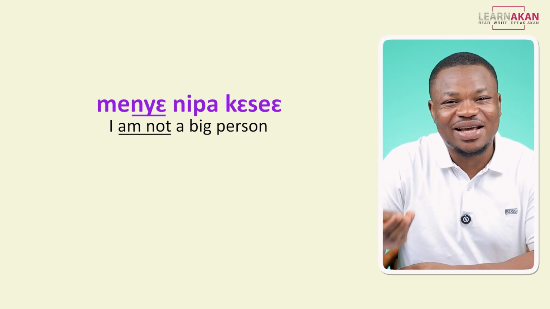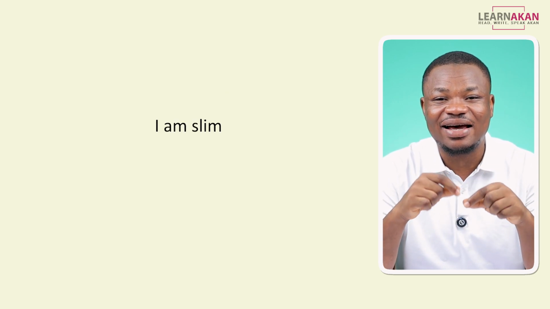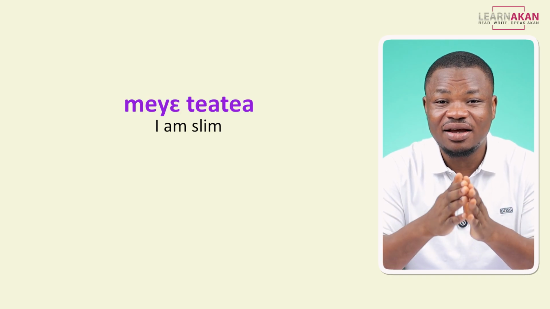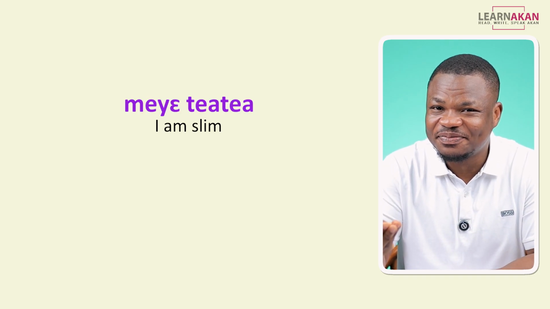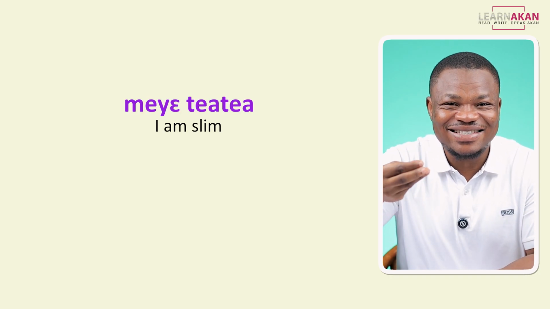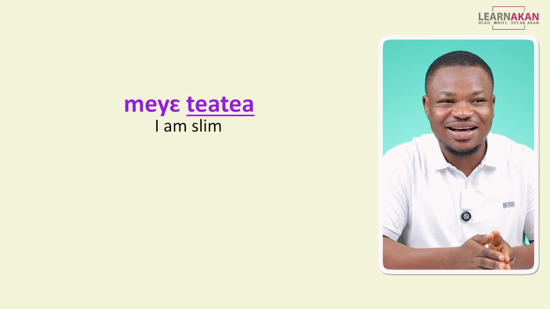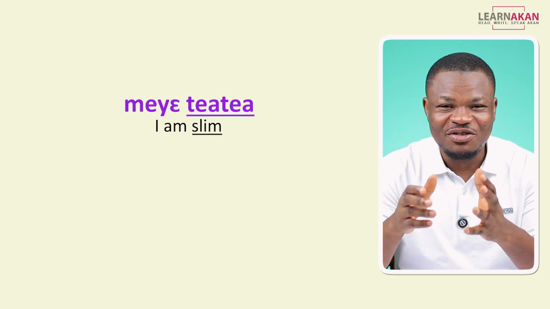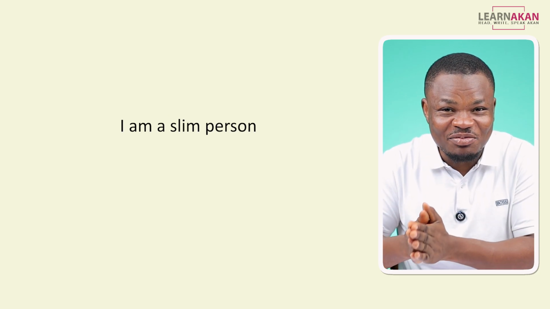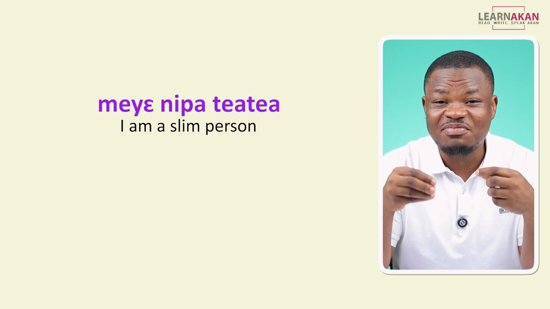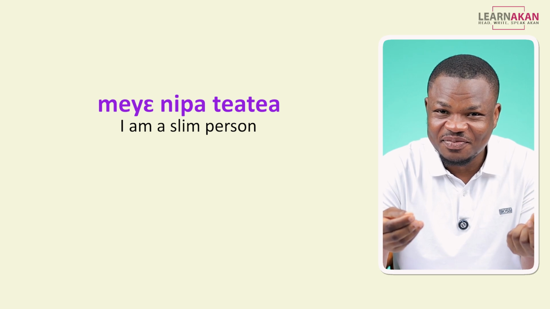Now, if you want to say I am slim, you would say meye tia tia. So we have tia tia as slim. If you want to say I am a slim person, you can say meye nipa tia tia.